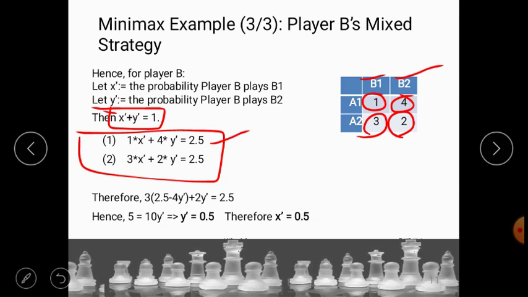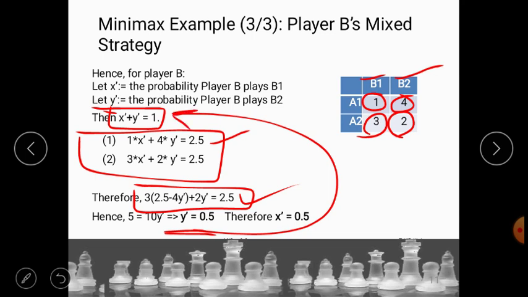When we simplify the expression, we have the value of x dash as 0.5, and y dash is also 0.5. So 50-50%, x dash 0.5 and y dash 0.5. This is how we can compute the minimax for player A's mixed strategy and player B's mixed strategy.